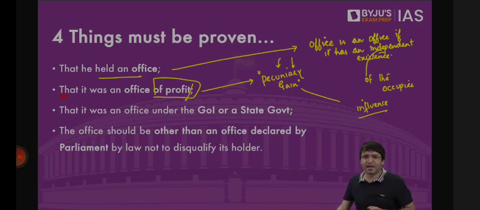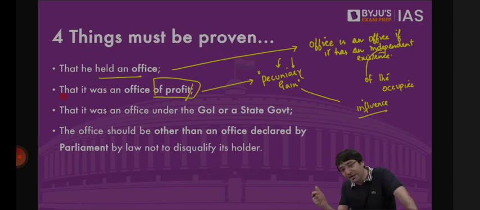Just like Kapil Sibal, he's a member of parliament, but he's also present in the Supreme Court arguing cases and charging a hefty sum as fee from his clients. Same goes with Mr. P. Chidambaram. Same goes with some pilots. Rajiv Pratap Rudy, member of parliament, is also a pilot with IndiGo, sometimes taking MPs on a flight ride as well. You should be holding an office of profit under the government. If it is an office of profit under the private sector, it is not an office of profit. For example, Mr. Subhash Chandra, member of parliament belonging to the Rajya Sabha, is also the chairperson of Zee Enterprises. Although you're holding an office of profit, it is not under the state government or the central government.